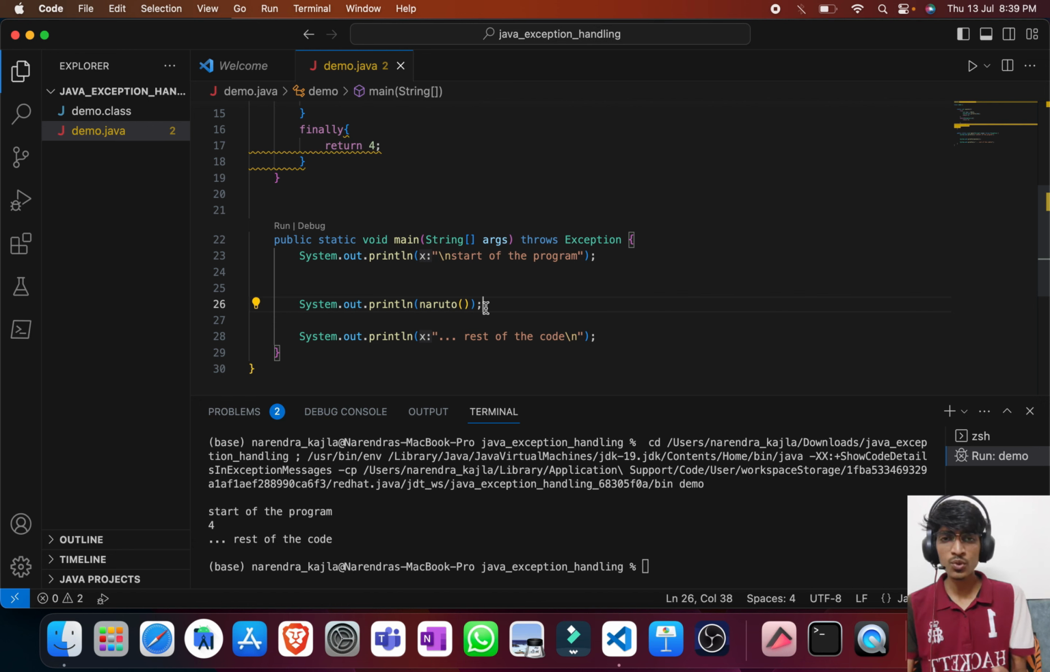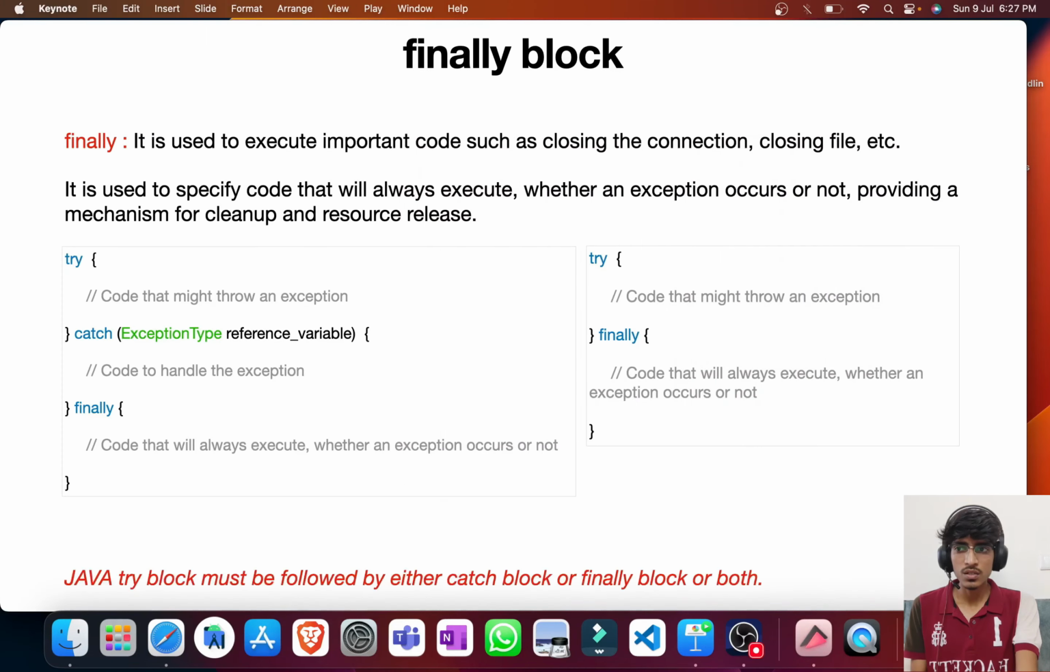But if there is some code which needs to be executed in any condition, some cleanup code, where you want to handle memory leaks or close files, in that case we can use the finally block. And at last we have this note that a try block must be followed by either a catch block or a finally block, or we can use both of them.